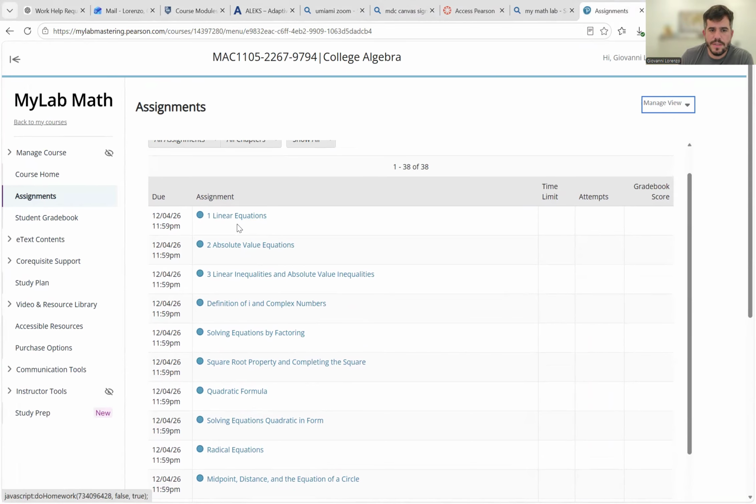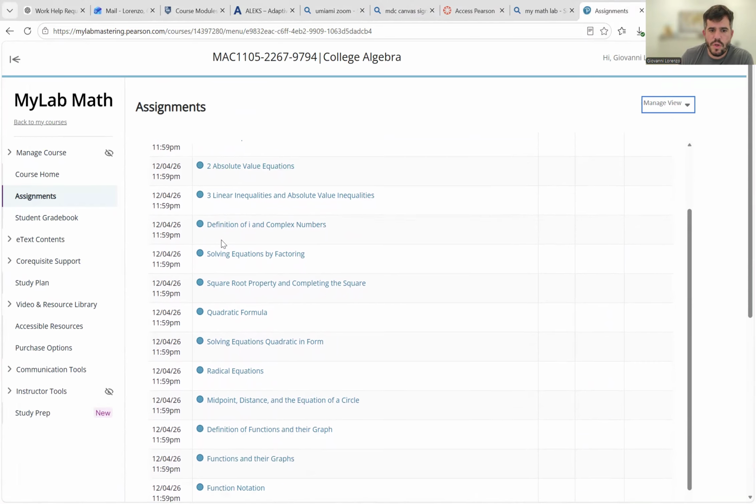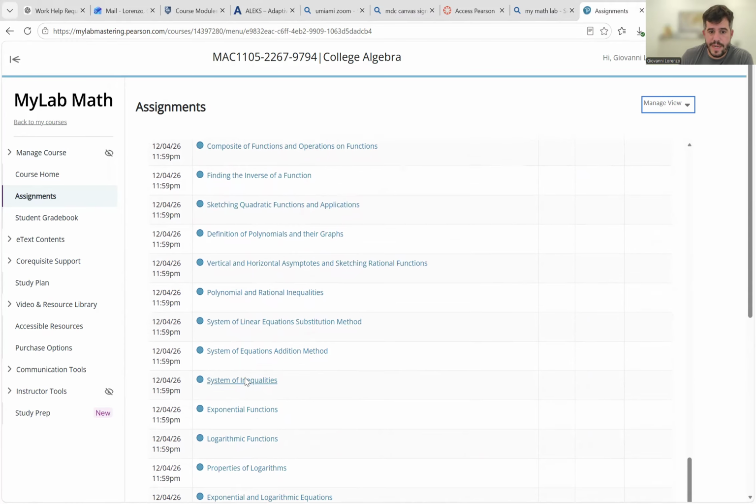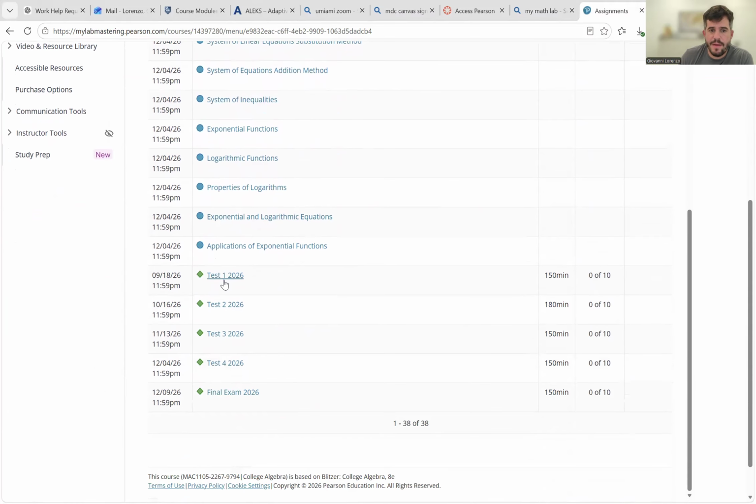Everything here is marked. The circle ones are all the homework problems. Those homeworks add up to 20% of your grade. Then you have test 1, test 2, test 3, test 4, and your final exam. These have suggested due dates. Everything will be due by December 4th. But those are suggested due dates, so you should have everything done by that particular date.